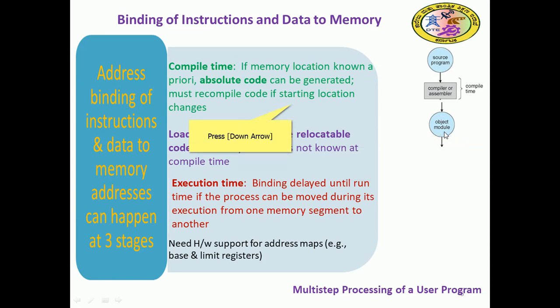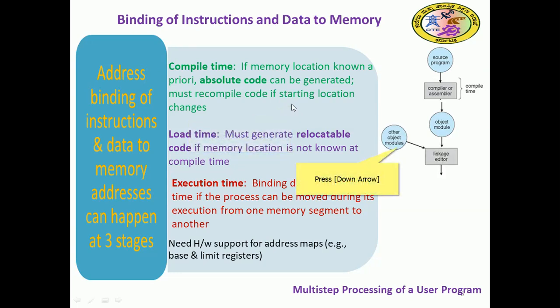The memory location is known prior, so absolute code can be generated, and it must be recompiled if the starting location changes. After getting the object code, we need to link some library files and other object modules, so those also participate when the program is executed. Now it is generating object code, so let us generate the exe code.